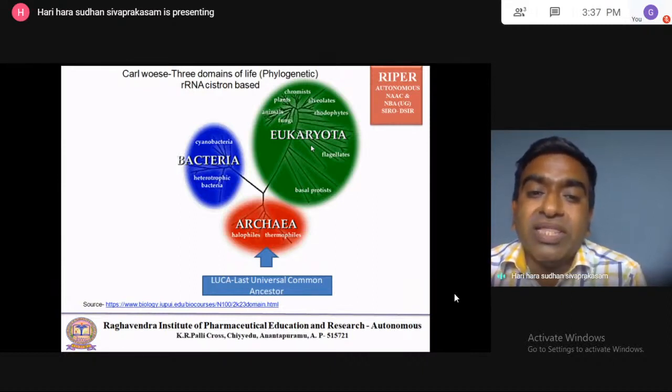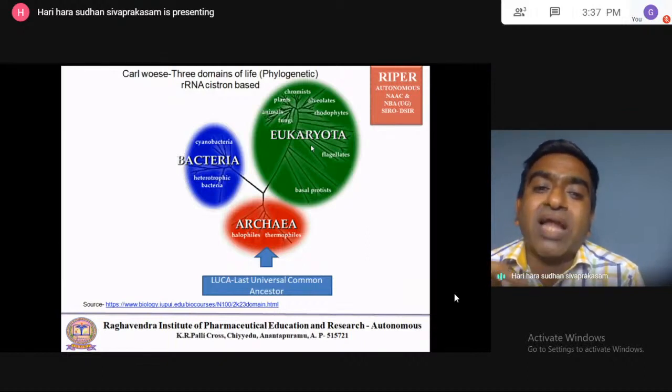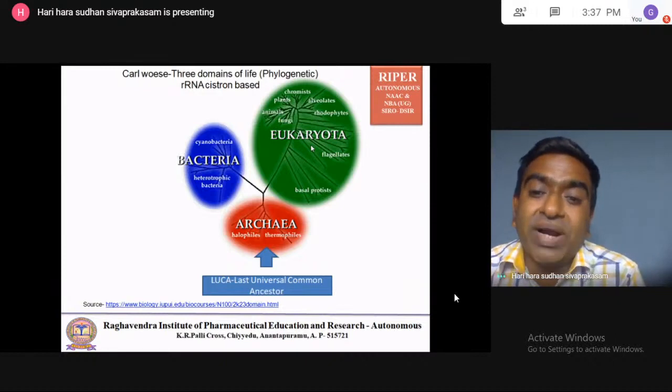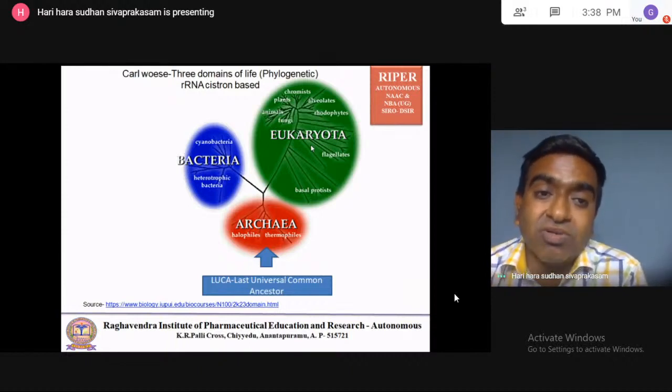Eukaryotes contain a sub-type of rRNA which is a little different from bacteria and archaea, but all eukaryotes contain the same type of rRNA. So based on the rRNA, the three domains of life classification evolved, the phylogenetic classification.